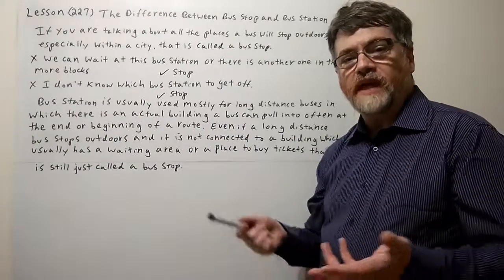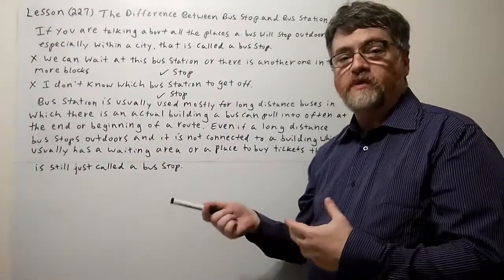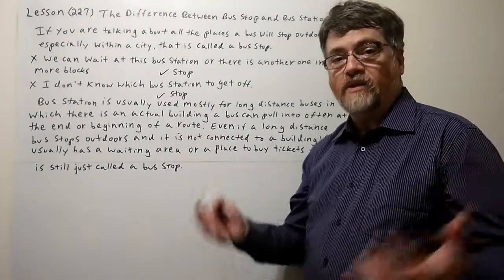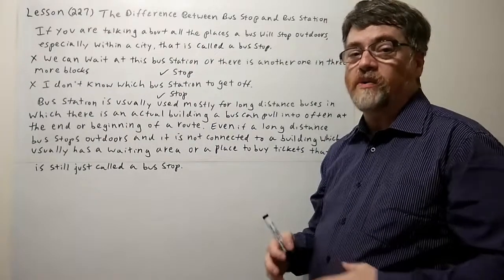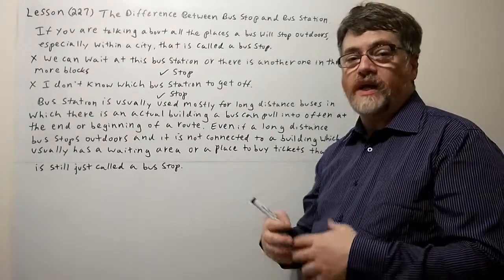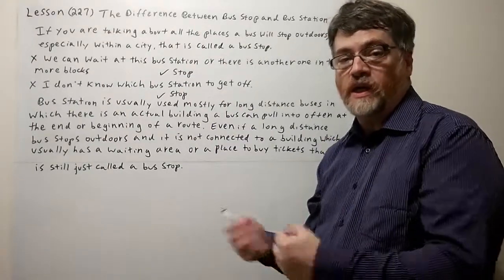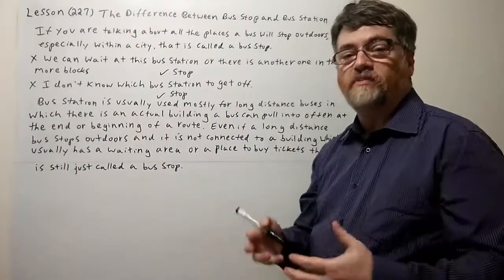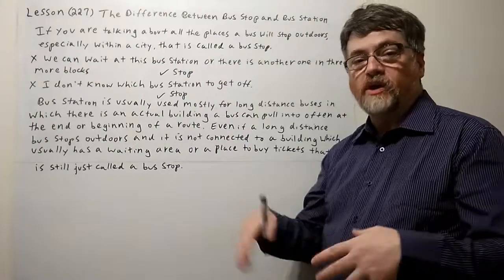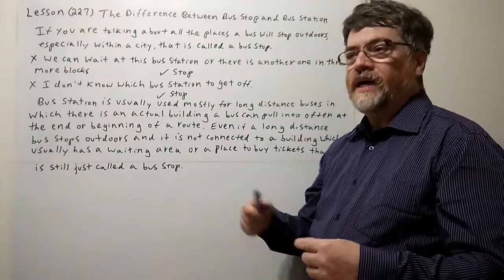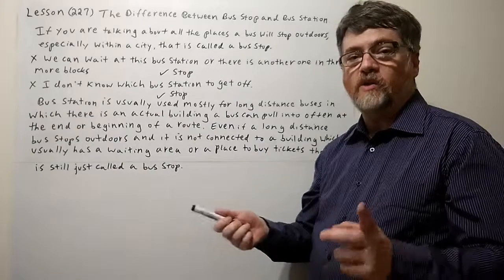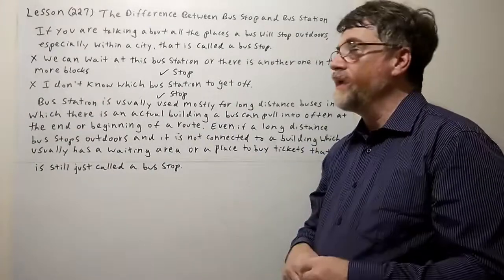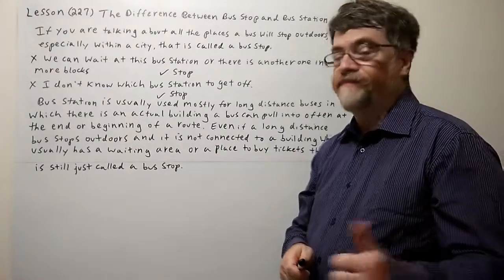Students probably sometimes get confused because with public transportation, if you have a subway or metro or MRT or something like that within a city, that is also in a building. So we do use a subway station, a metro station, an MRT station. These are places where the rapid transit within a city stops. So maybe students get confused between the two, but those actually do definitely have a building connected to them. So that's why we still use station.